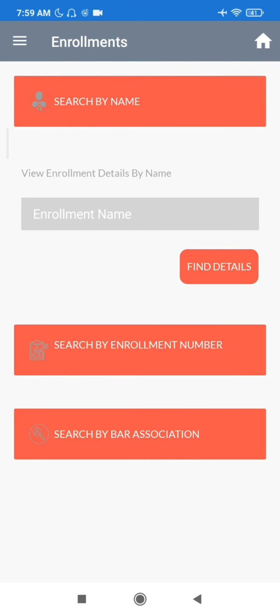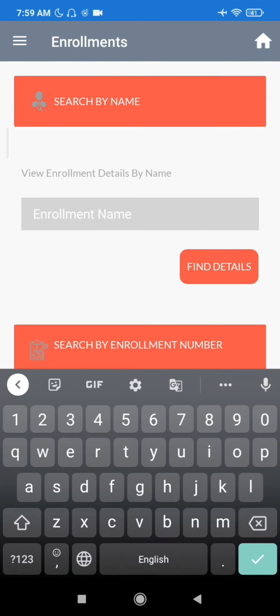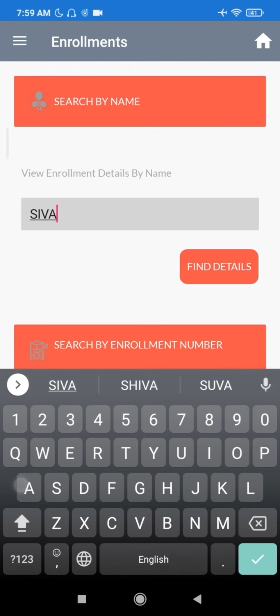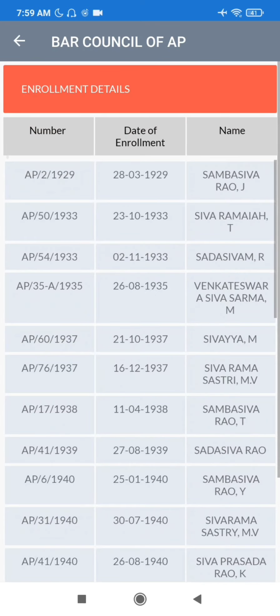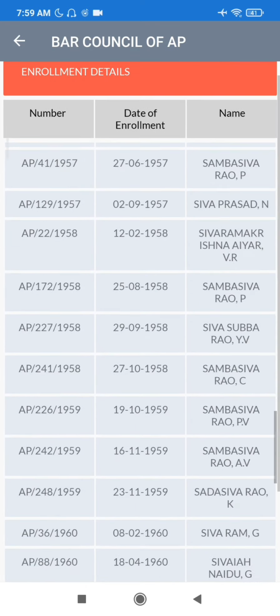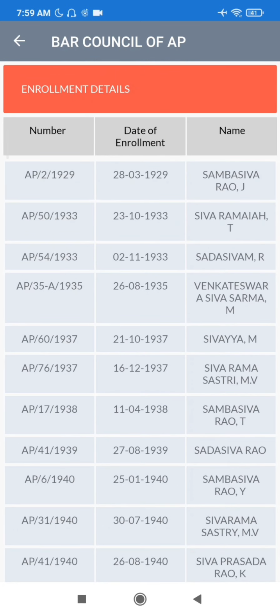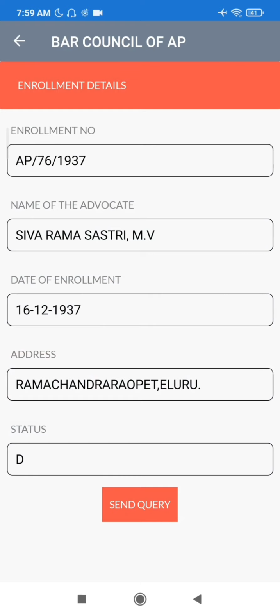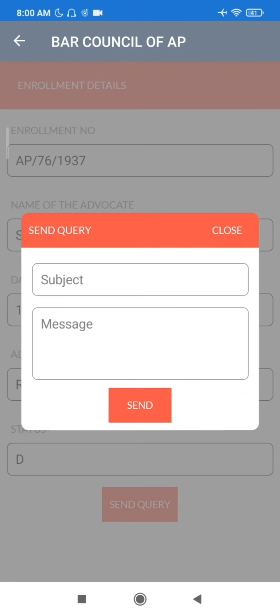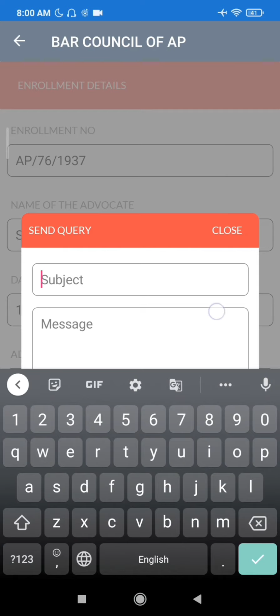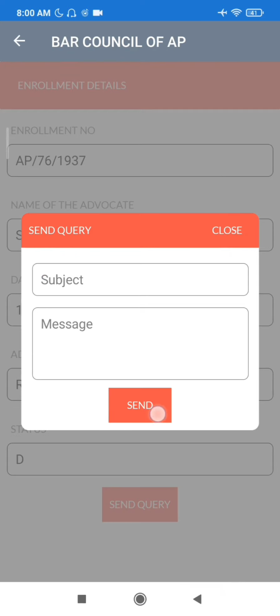Select search by name, type name in the search box and click on find details. List of advocates matched with the entered name will be displayed. Click on any one of the results to view full details of the advocate. Click on send query, type subject and message and click on send to send an email to Bar Council office for any queries.